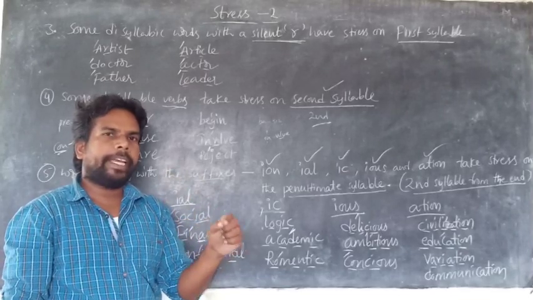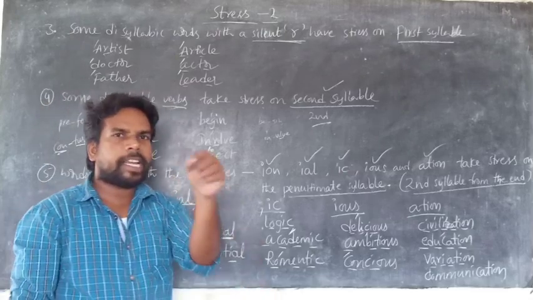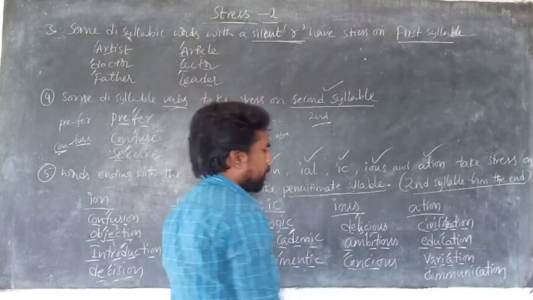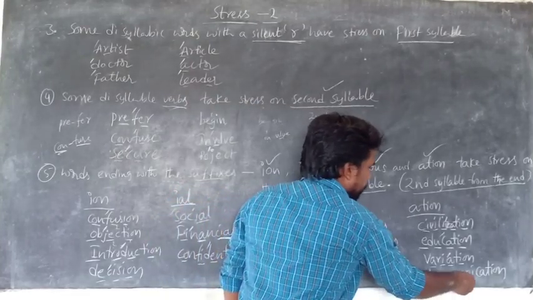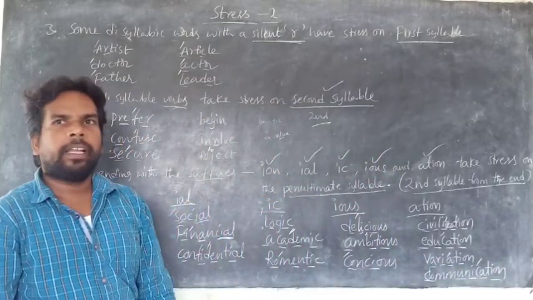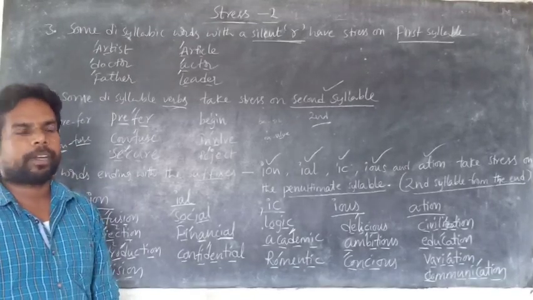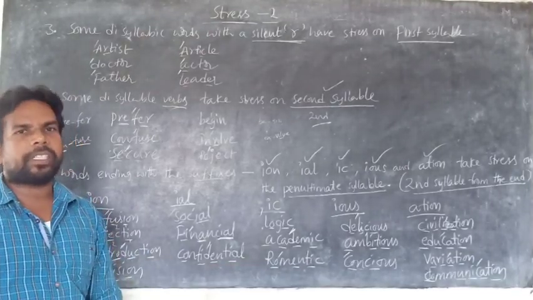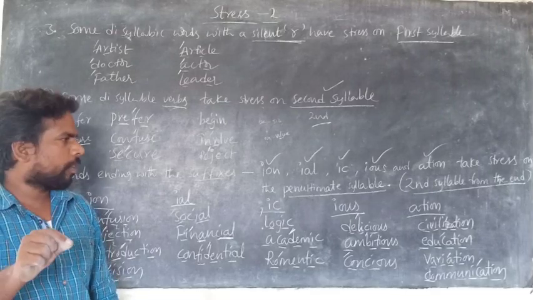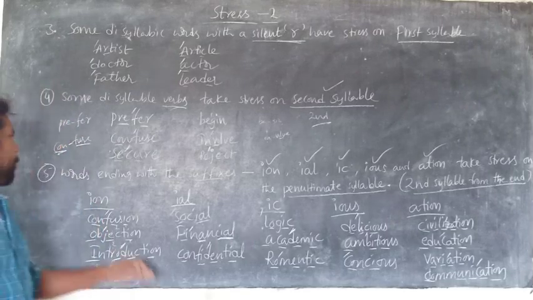Variation. Next one, communication. Again the same. A word ending with ATION takes stress on which syllable? Second syllable from the end, like communication, variation, education, civilization. Is it clear? I am referring to the last one.